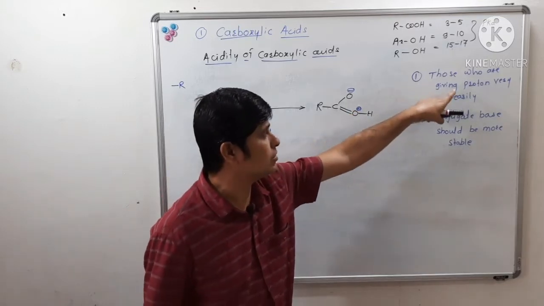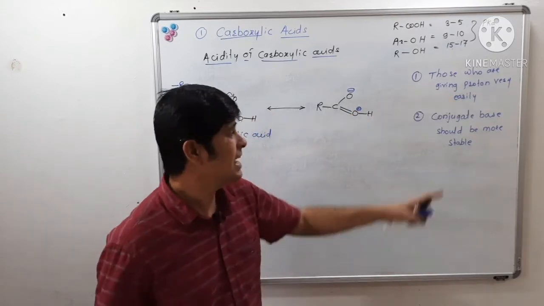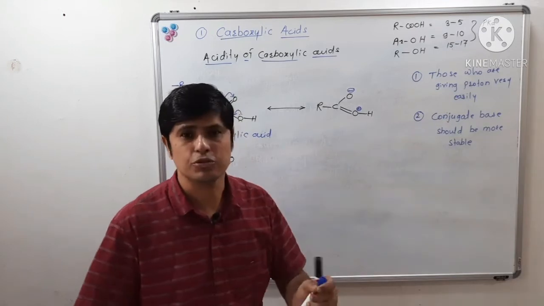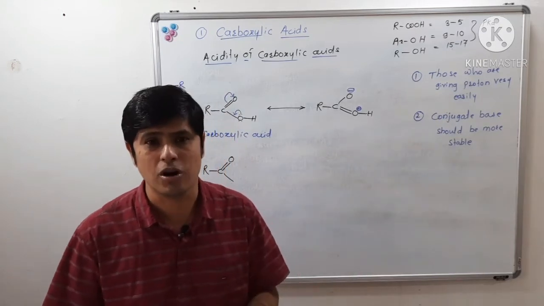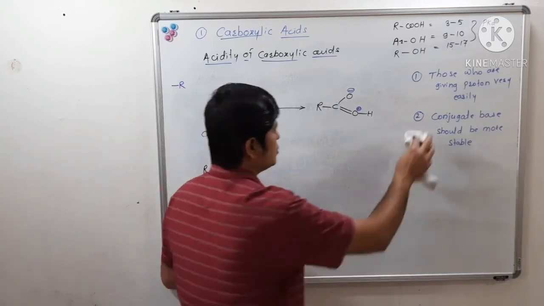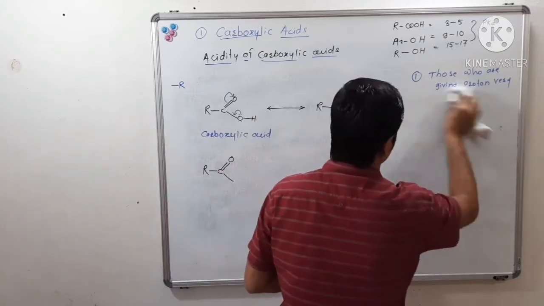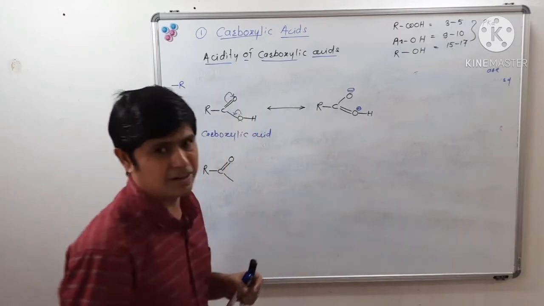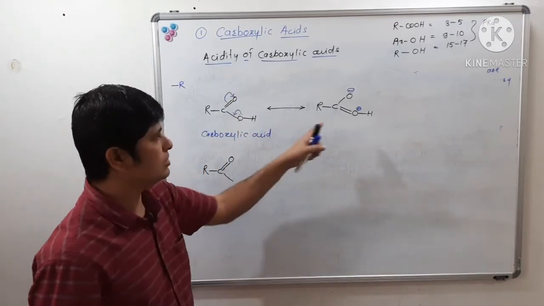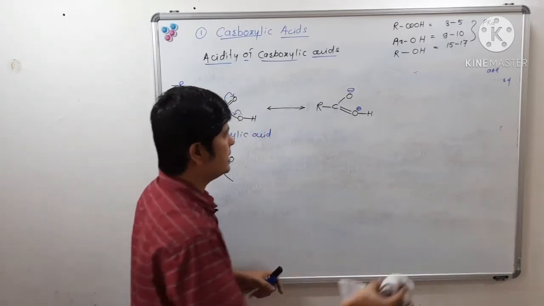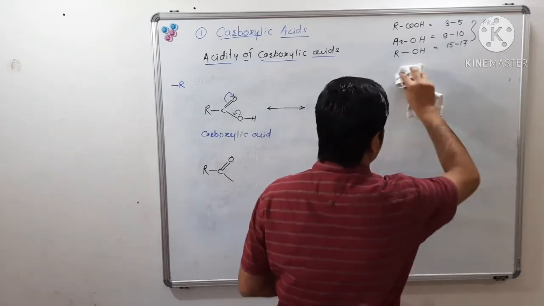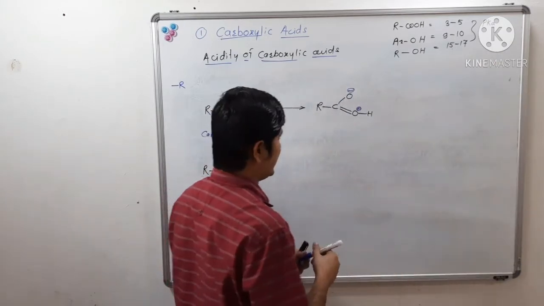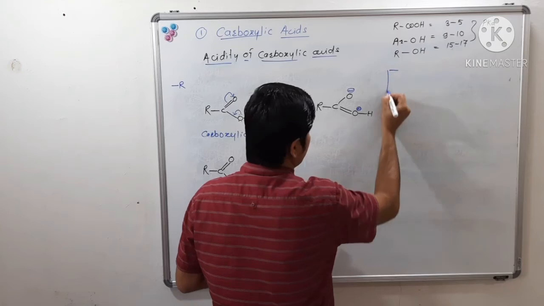Those that give a proton very easily, and second, whose conjugate base is more stable, that species is more acidic. So we can write a resonating structure for this. This is the resonating structure we have written already. So I can write a resonance hybrid for this.